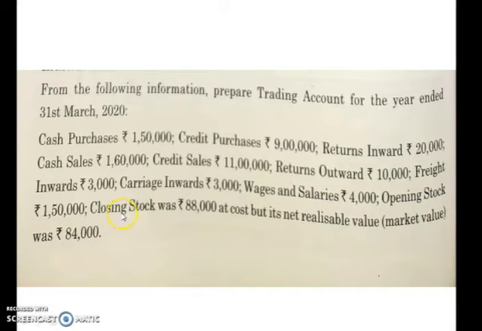And some detail is given more about closing stock. Closing stock was rupees 88,000 at cost, but its net realizable value, that is market value, was 84,000. So this is the information related to trading account. Now let us prepare the trading account. Let us move to the solution part of this question.